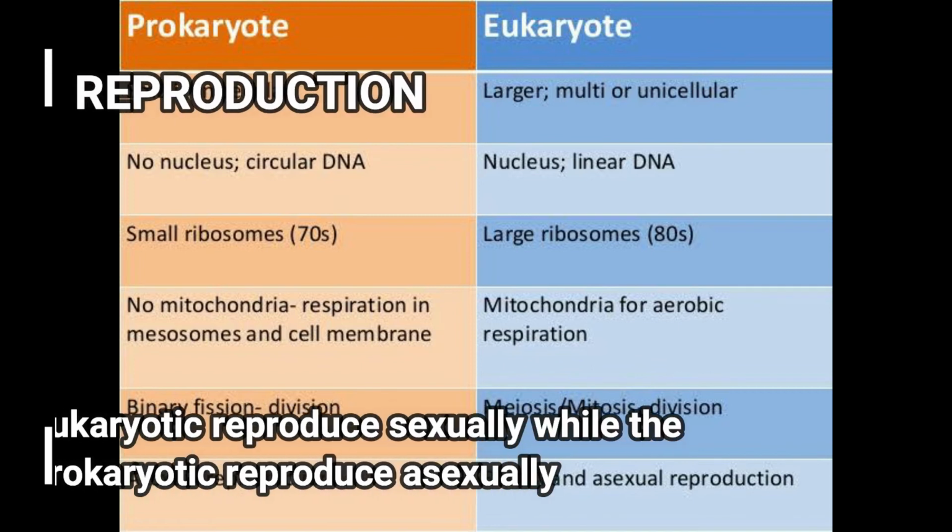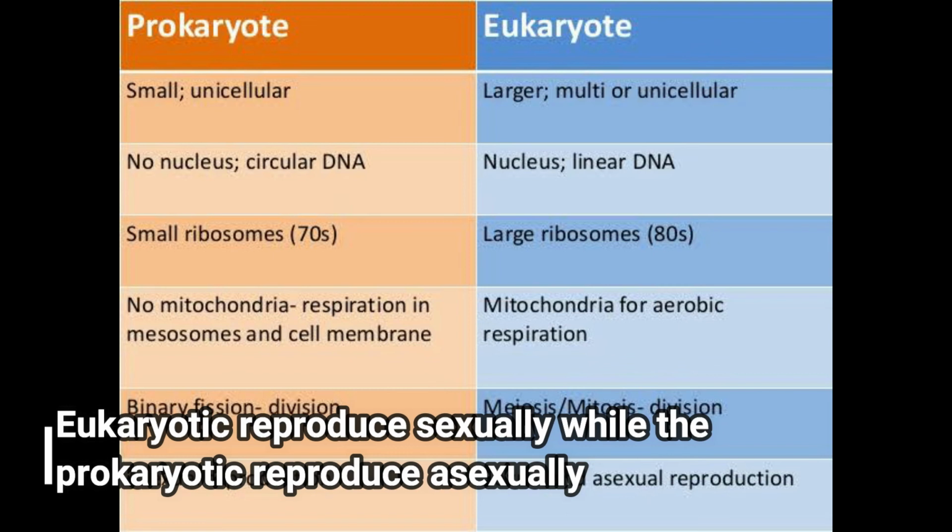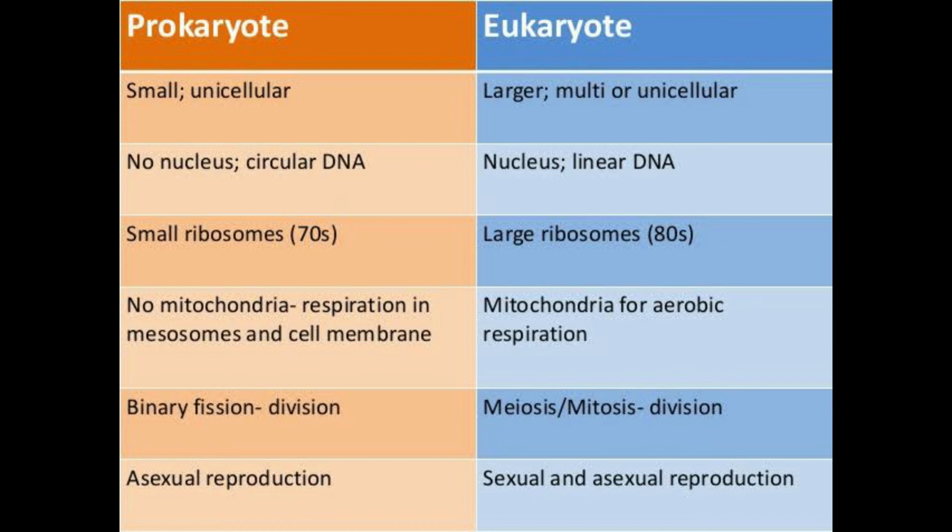Reproduction, the difference in reproduction. Most eukaryotes reproduce sexually, although some protists and single-celled fungi may reproduce through mitosis, which is functionally similar to asexual reproduction. Prokaryotes reproduce asexually, resulting in offspring that are an exact clone of the parent.